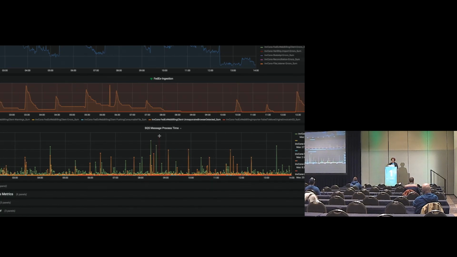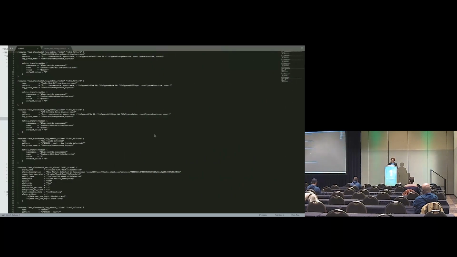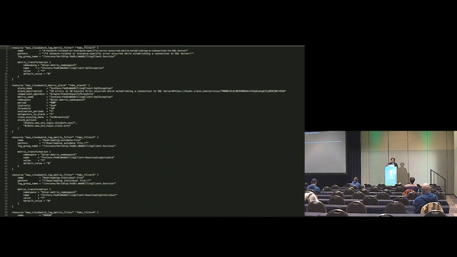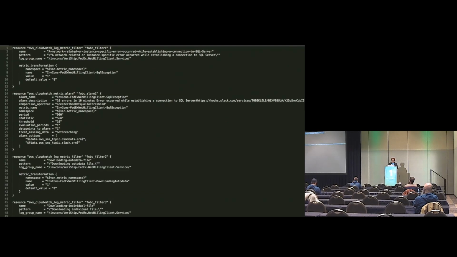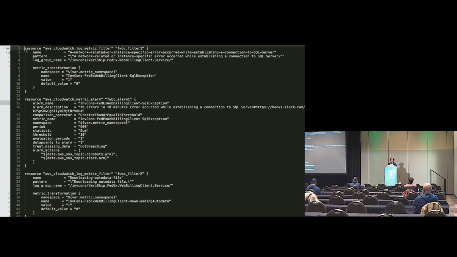It's an amazing thing. The other part that I want to show you about CloudWatch and about how we use it is that we use Terraform to spin up all of our filters and to put alarms on our metrics. The main parts of this, we'll look at one first. So this particular Terraform, the basic thing that you need to do is, for the resource up here at the top, it needs to be named that it's an actual metric filter. And then you can just give it a name.